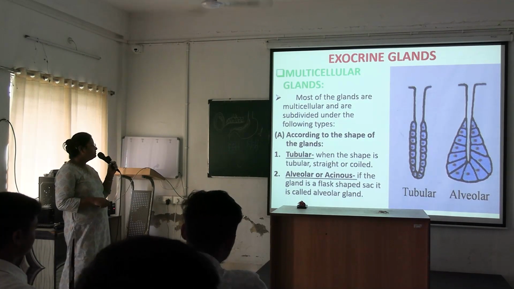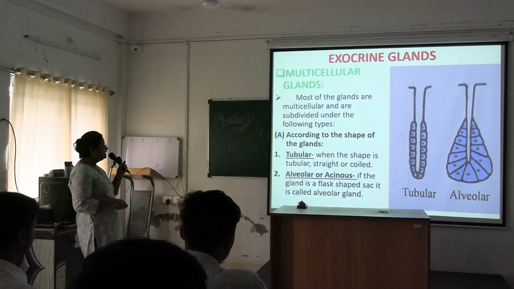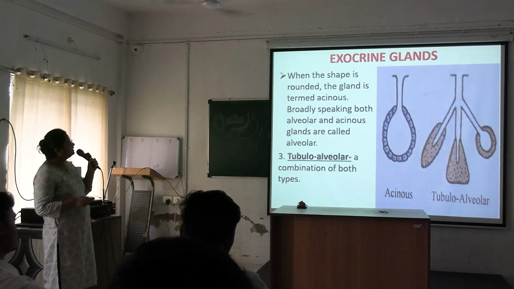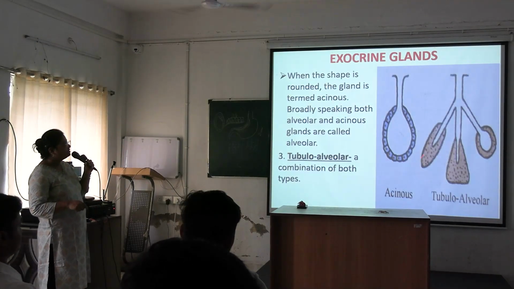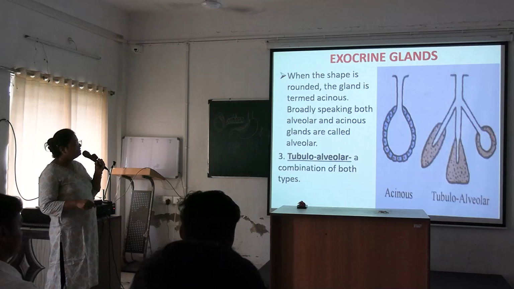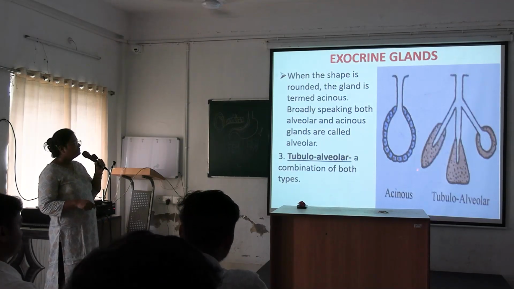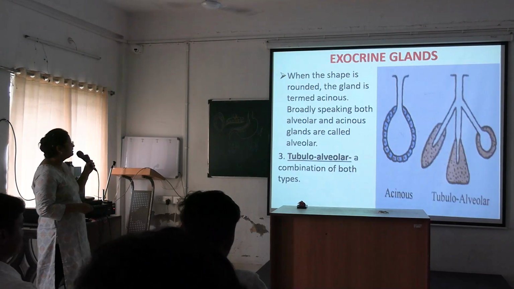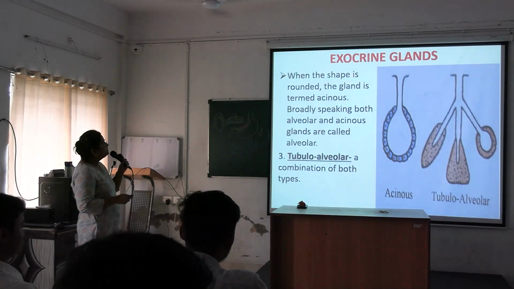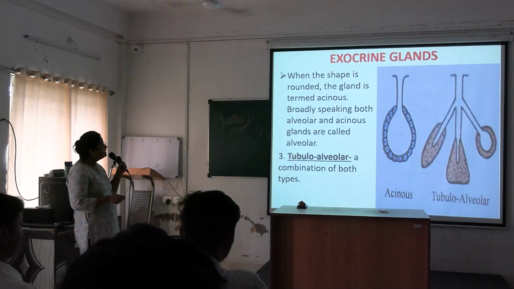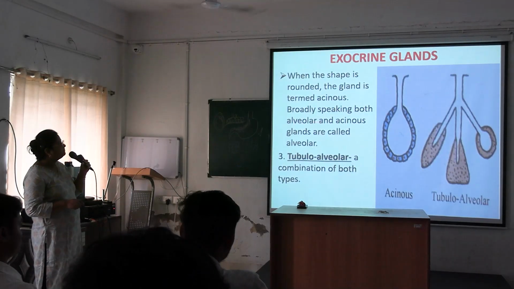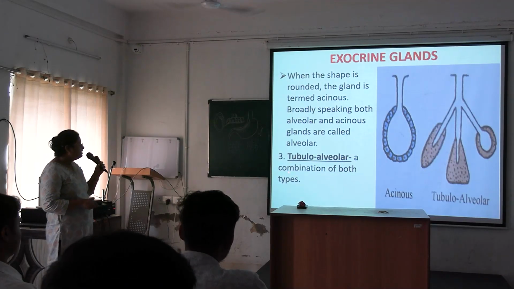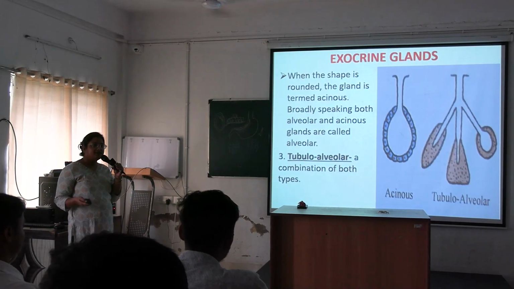Alveolar: if the gland is a flask-shaped sac, it is called an alveolar gland. Next, when the shape is rounded, the gland is termed acinus. So this is an acinus gland, and this is tubulo-alveolar: some part is tubular, this is acinus, and this is alveolar. Broadly speaking, both alveolar and acinus glands are called alveolar, and tubulo-alveolar is a combination of both types.